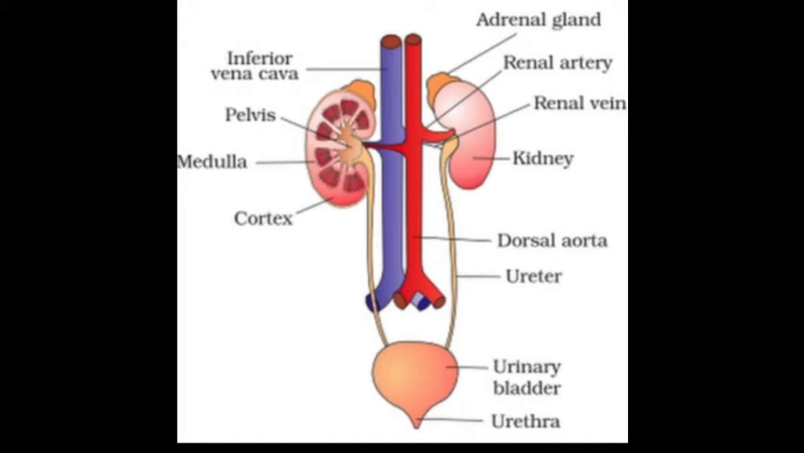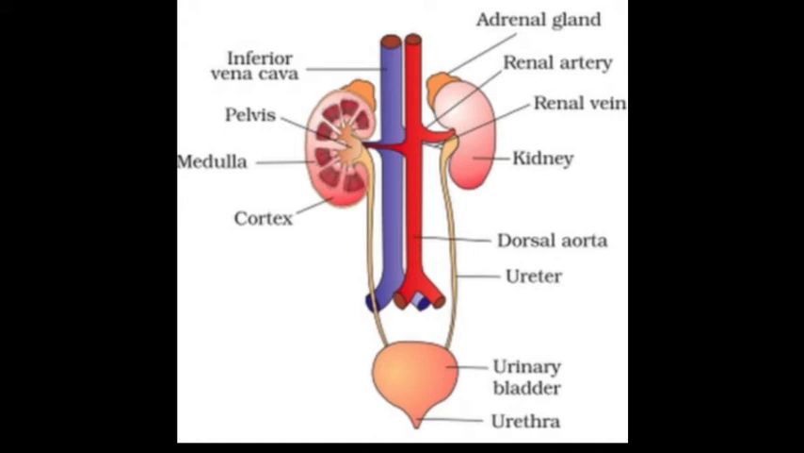The human excretory system organs include a pair of kidneys, a pair of ureters, a urinary bladder, and a urethra. If you talk about the shape of the kidney, as you see in the picture, the kidneys are bean-shaped structures located on either side of the backbone and are protected by the ribs and muscles of the back.